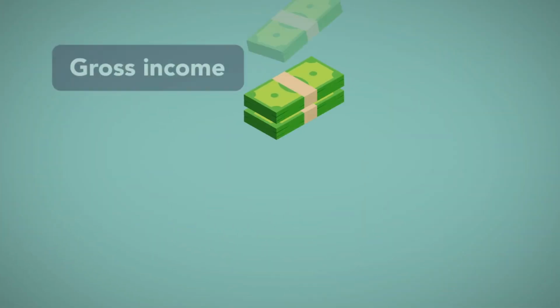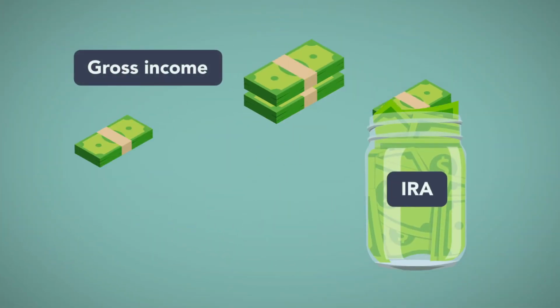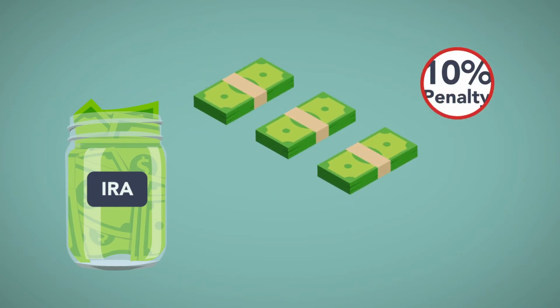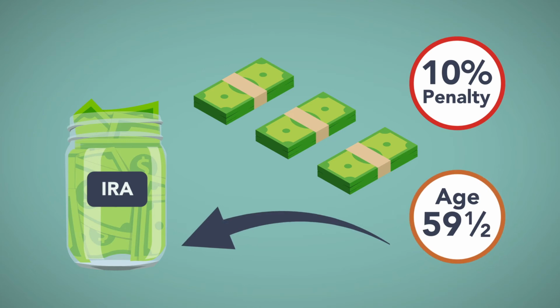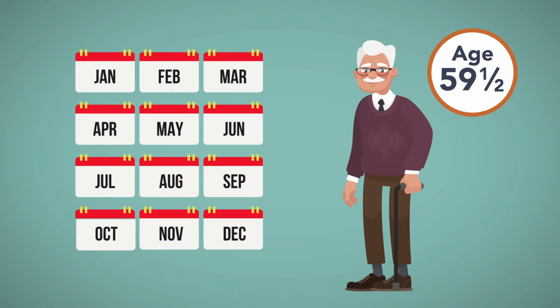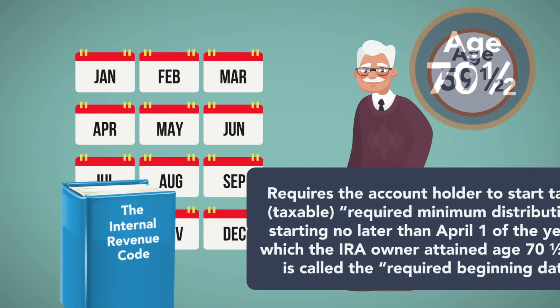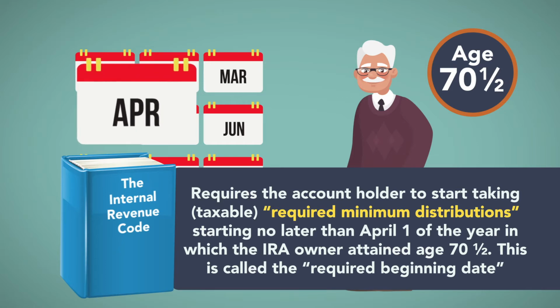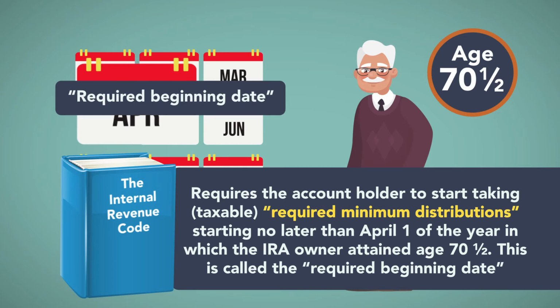Since contributions to a traditional IRA are deductible from gross income, amounts distributed from the IRA are taxable income. In addition, there's a 10% penalty if disbursements are made before the owner attains age 59 and a half. While the account holder need not start taking distributions immediately at age 59 and a half, the tax code requires the account holder to start taking taxable required minimum distributions, starting no later than April 1st of the year in which the IRA owner attains age 70 and a half. This is called the required beginning date.